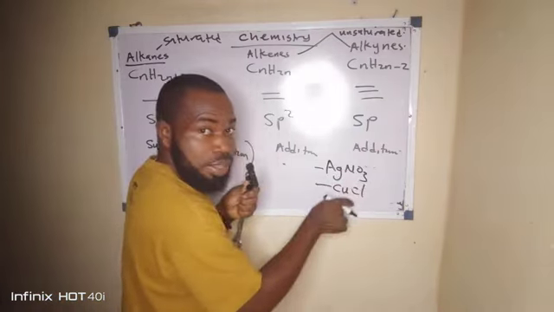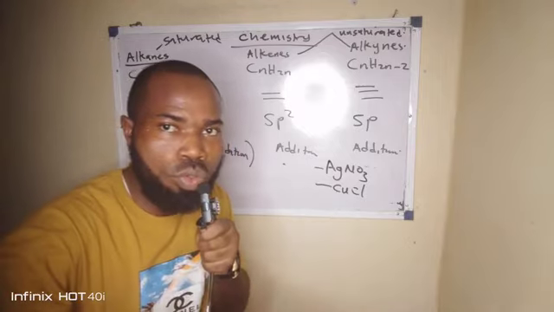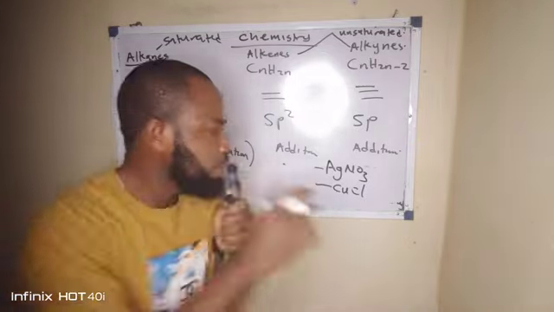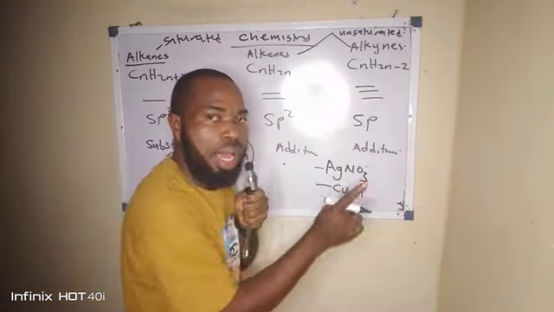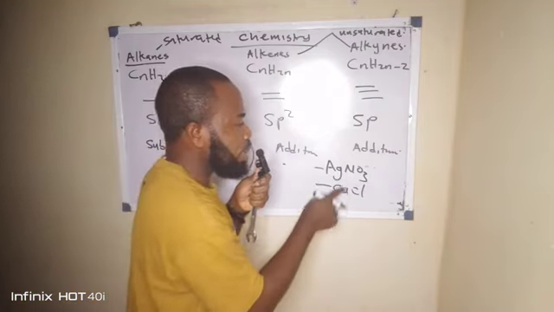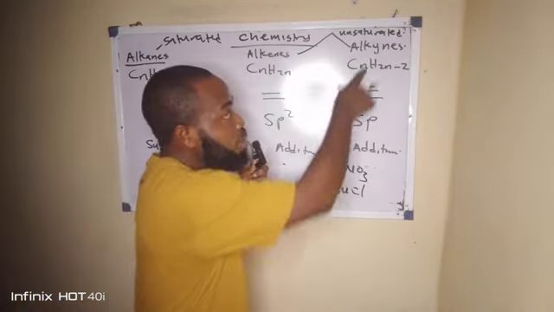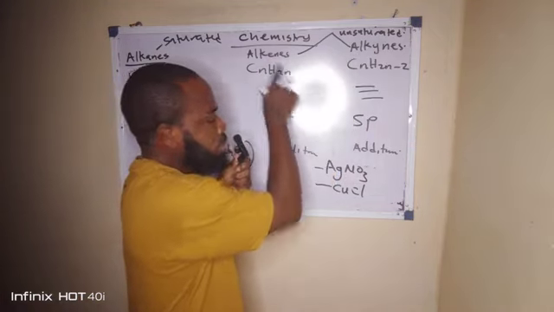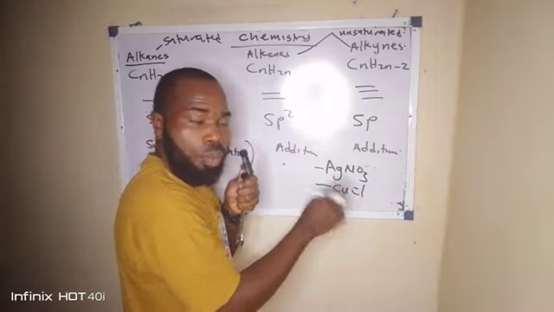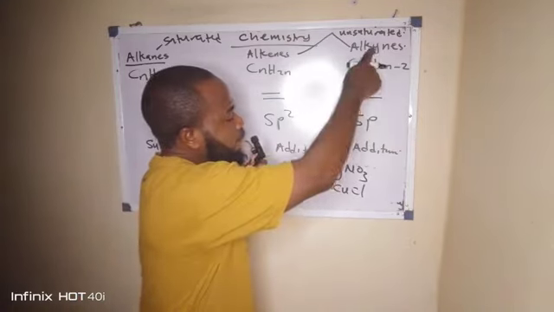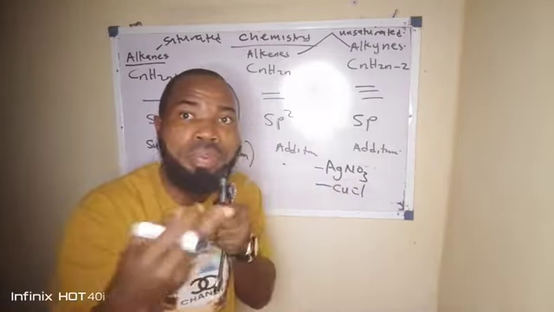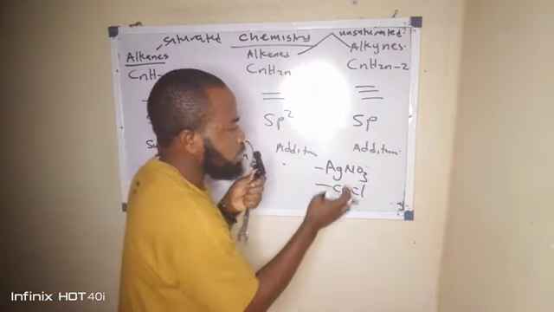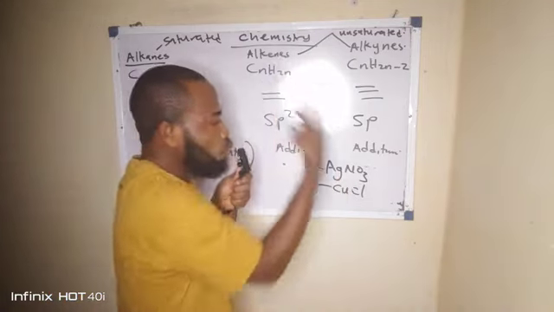These two guys, if you put them in ammonia solution, they call them ammoniacal silver nitrate and ammoniacal copper(I) chloride. These two go react with alkynes, but these alkenes no go react with them. What that one mean is say these alkynes go form colored precipitates when you react with this, but alkenes no go.